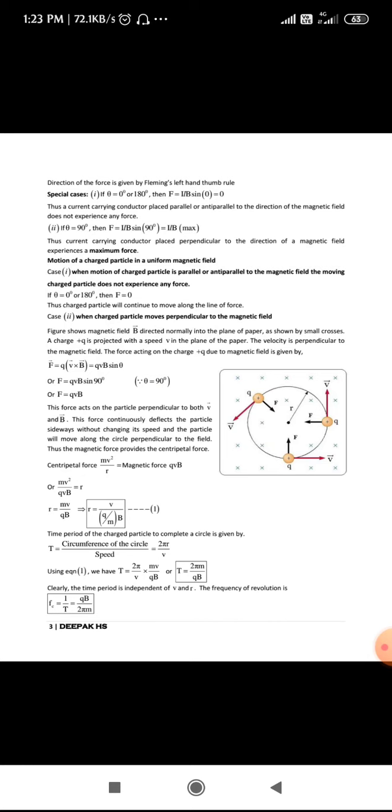That is, when the angle is 90 degrees between v and B, the path traveled, the path of the particle, is a circle.